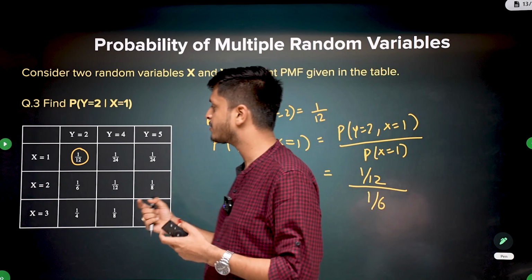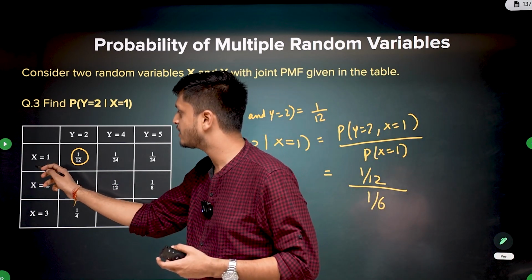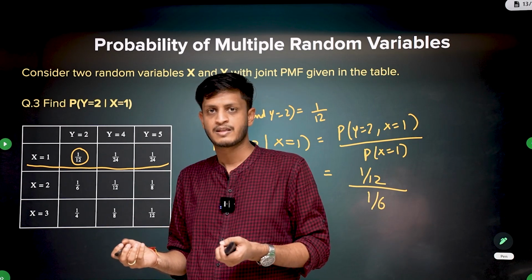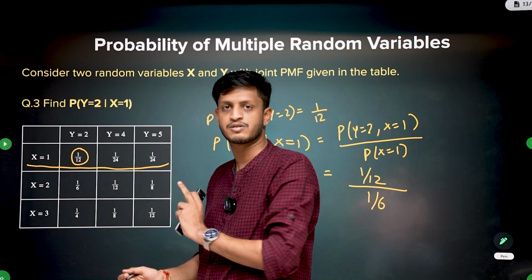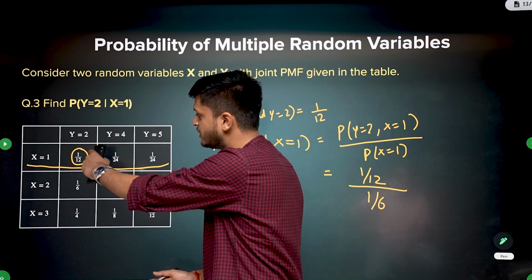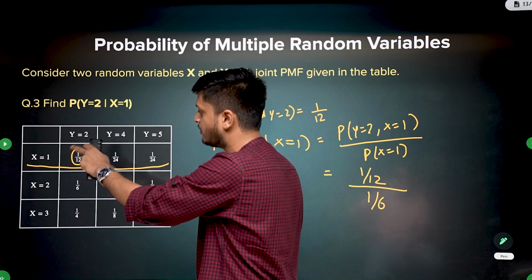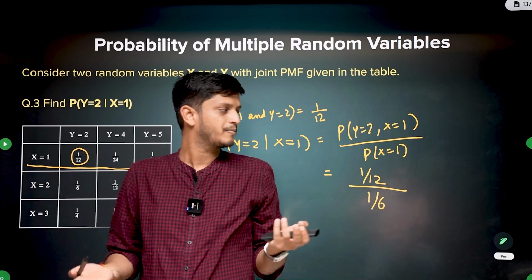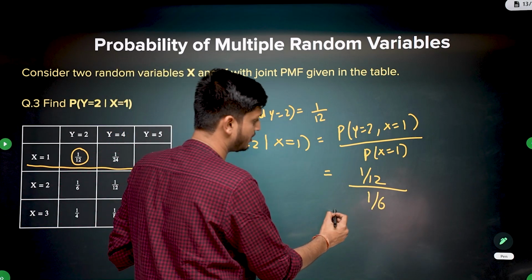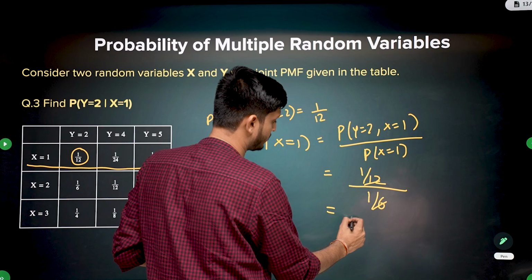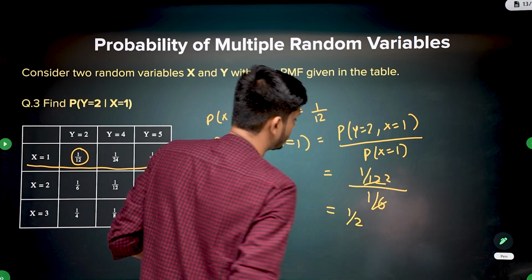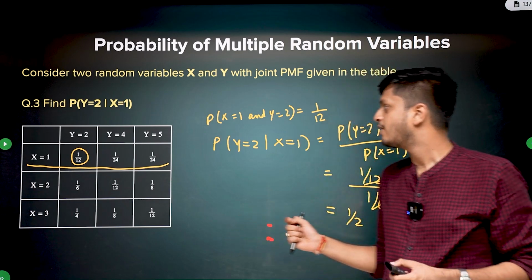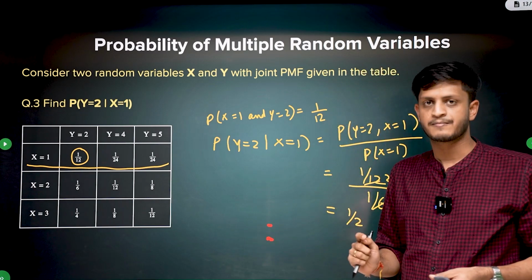See, this is an interesting problem, right? Given that x is 1, only these 3 cases can happen. Now your sample space is reduced. Your sample space is only these 3 values. Among these 3 values, only this one was interesting for you. That's why it was 1 by 12 upon 1 by 12 plus 1 by 24 plus 1 by 24. Okay, it's very logical. So what is this? This will be 6, 12, 1 by 2. Cool. So this is the conditional probability of y being 2 given x is 1.